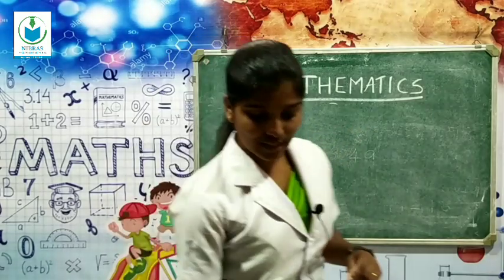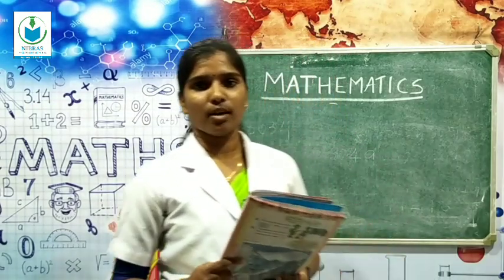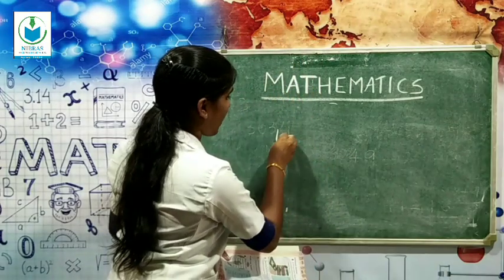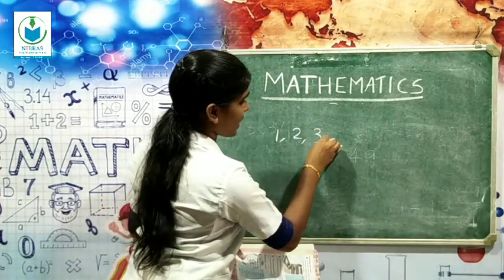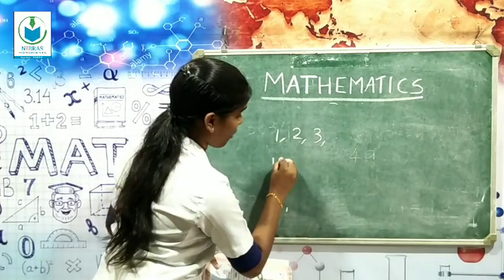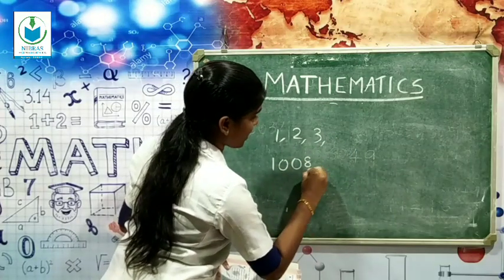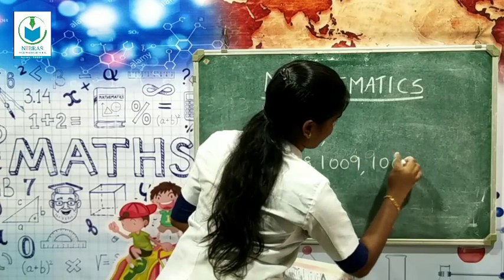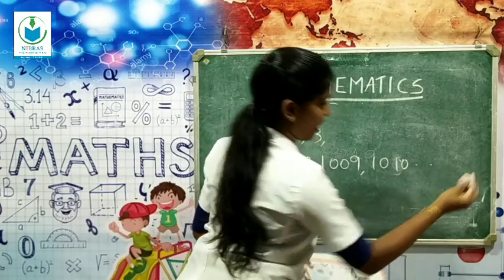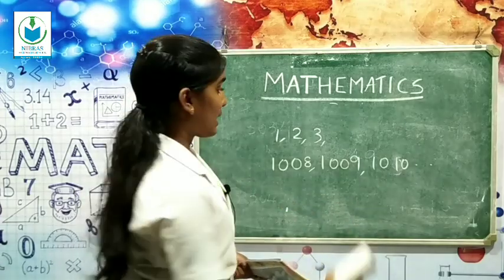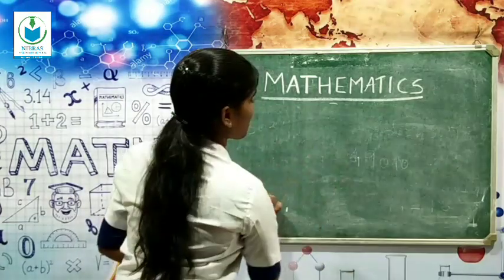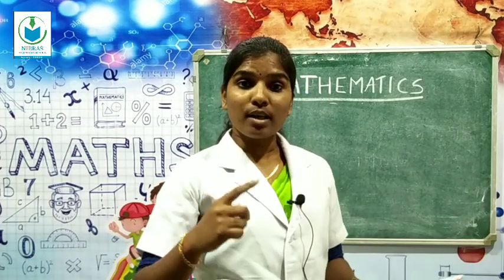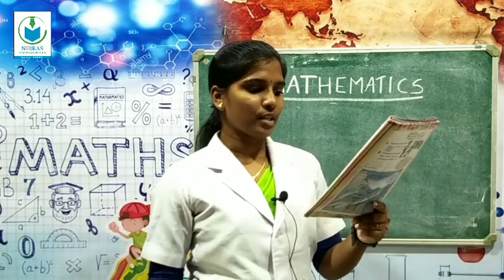So here we studied consecutive numbers. Consecutive numbers means what? Yes, the numbers 1, 2, 3, etc. And then 1008, 1009, 1010, etc. So don't forget, there is no gap between the numbers, and the numbers go from smallest to largest.